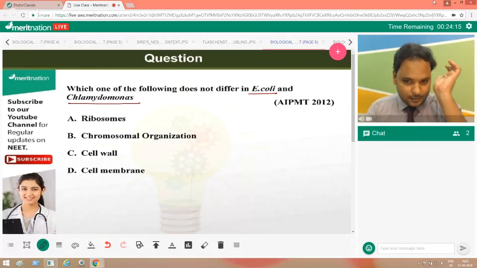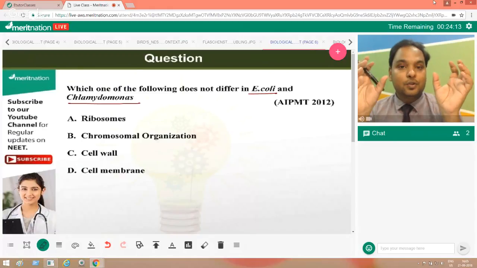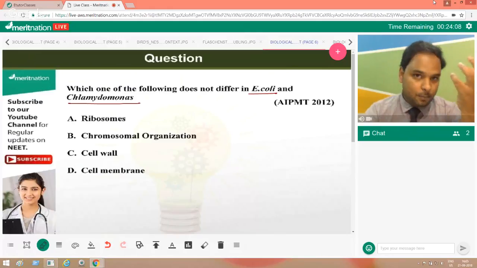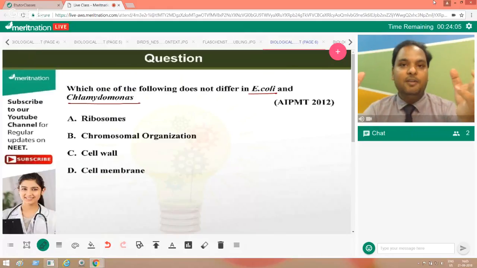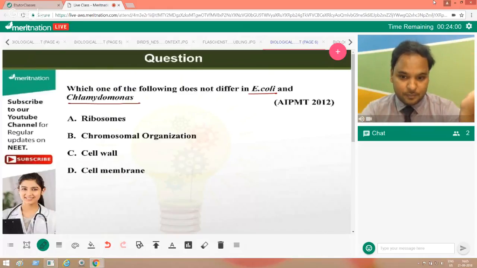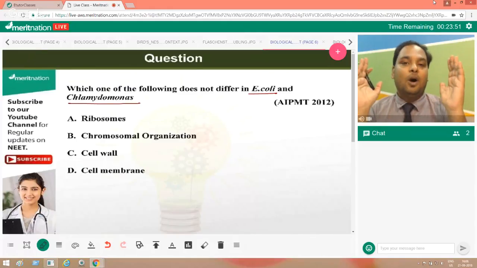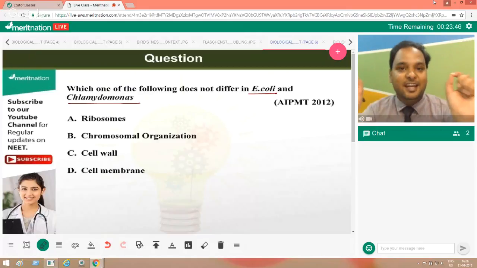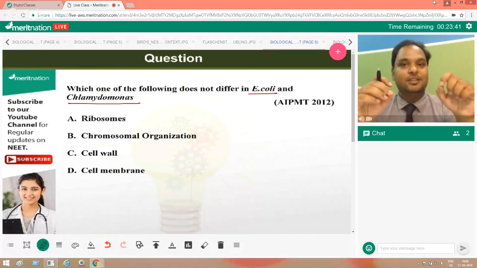The only thing which is common between a prokaryote and a eukaryote, we normally say, is ribosome. And that's why the answer should be A, but it's not. We always say that the common organelle between a prokaryote and a eukaryote is ribosome. But in this question, it's not the correct answer.